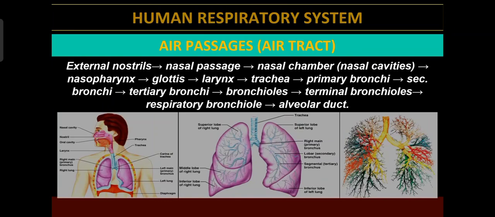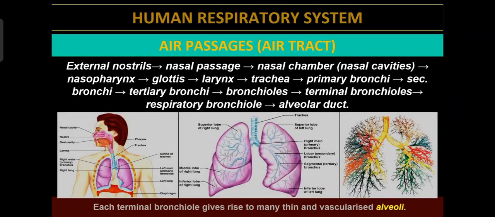So the partitions will be there, branching will be there. Then tertiary bronchi is going to divide into the bronchioles and terminal bronchioles. Terminal bronchioles open into the respiratory bronchioles, and finally the alveolar duct. Sac-like structures, those are called the alveolar duct. They open into the sac-like structures called alveoli. So this is the air passage or air tract from the external nostrils up to the alveoli.